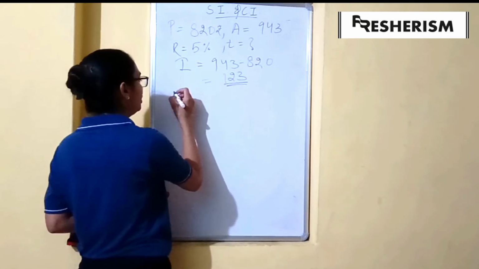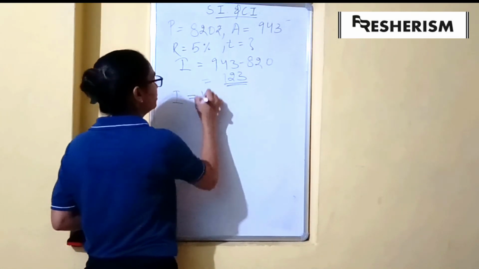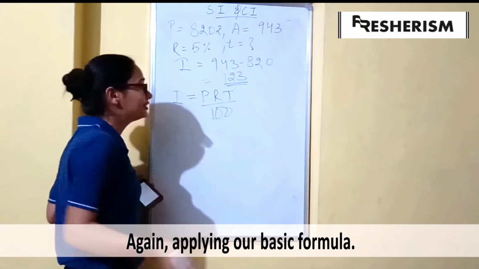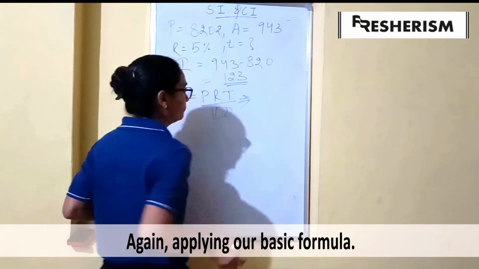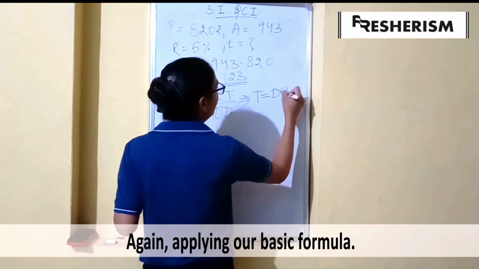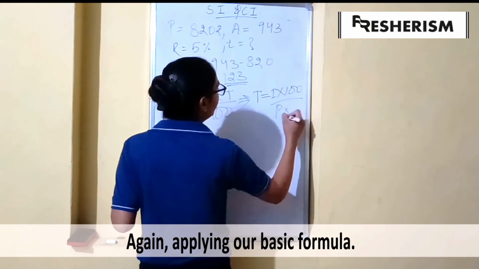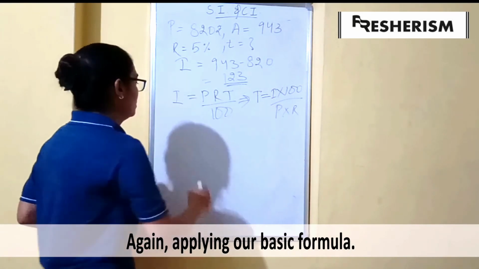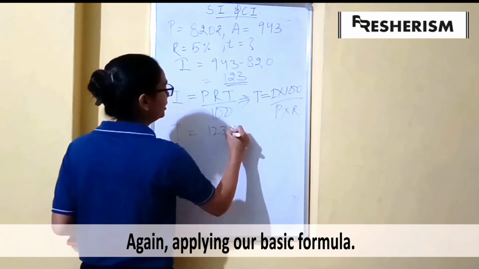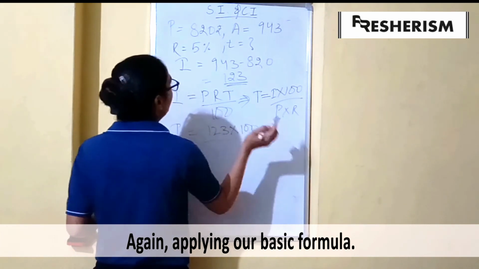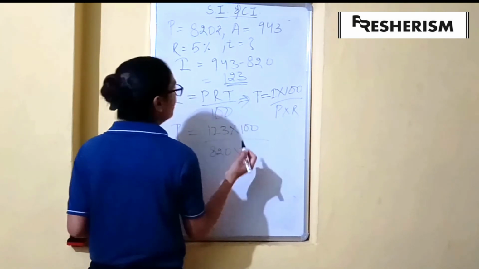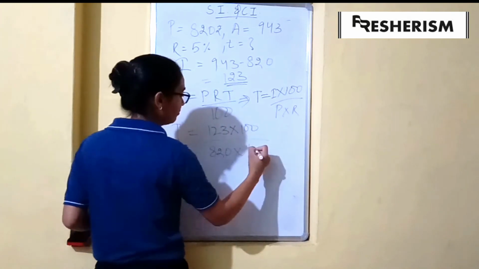Our general formula was interest equals PRT by 100, and this time we have to find time. So shifting the formula, time is equal to I into 100 upon P into R. Putting the values, I has the value 123, into 100, principal is 820, multiplied by the rate, which is 5.